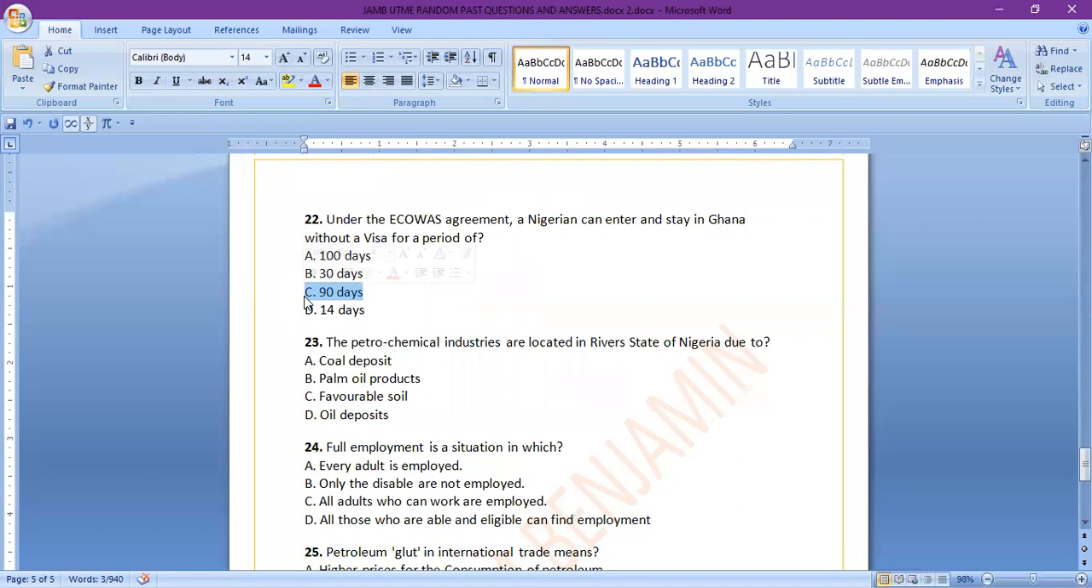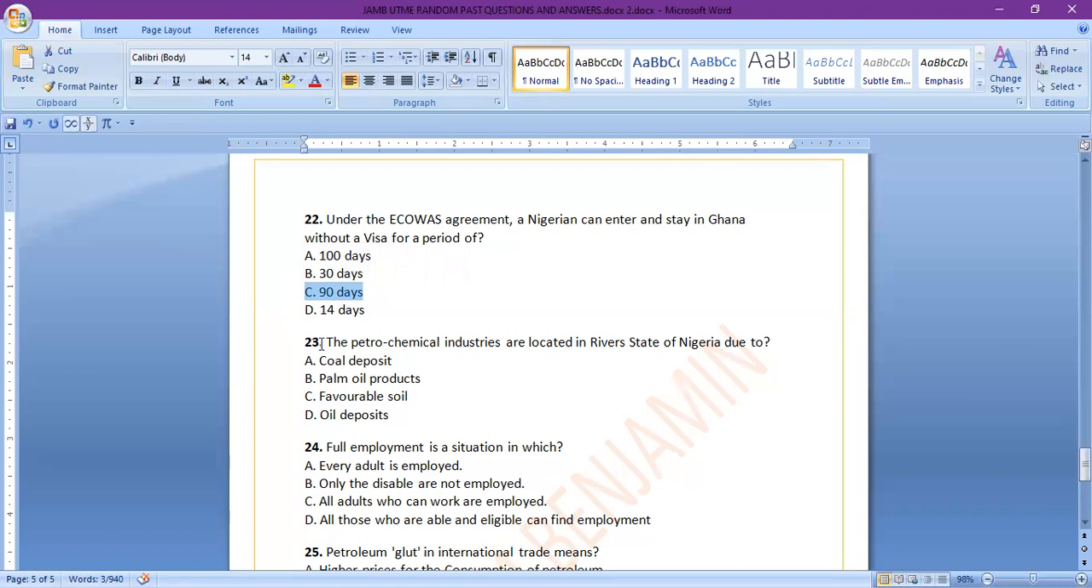People from member states can move from one country to another and conduct their businesses, not necessarily getting a visa, for 90 days, that is 3 months. But once it exceeds that 90 days, then the issue of visa will definitely come in.